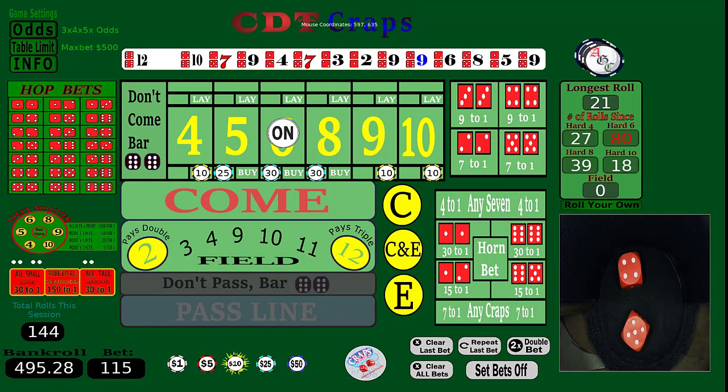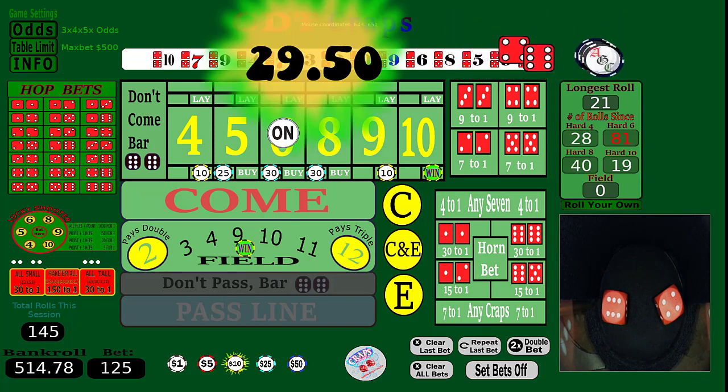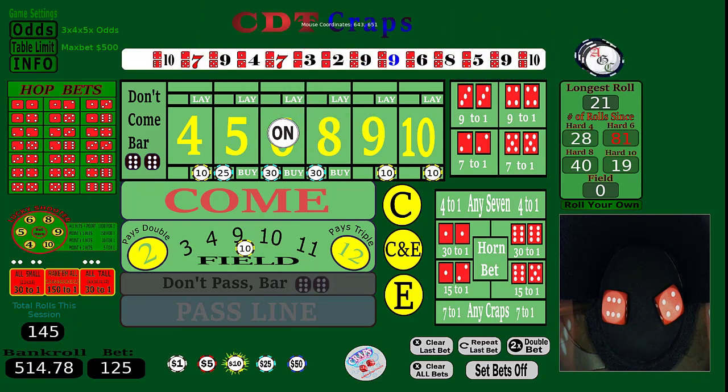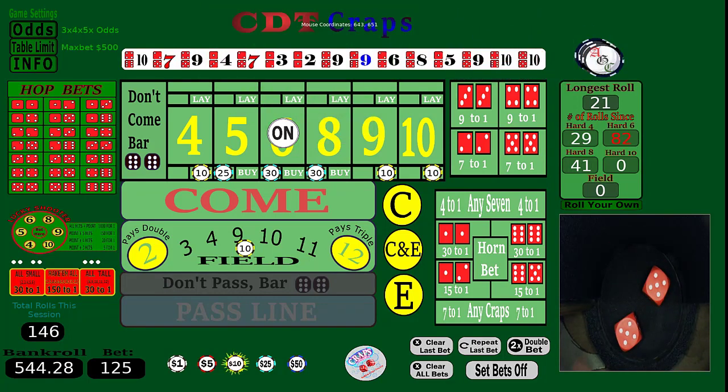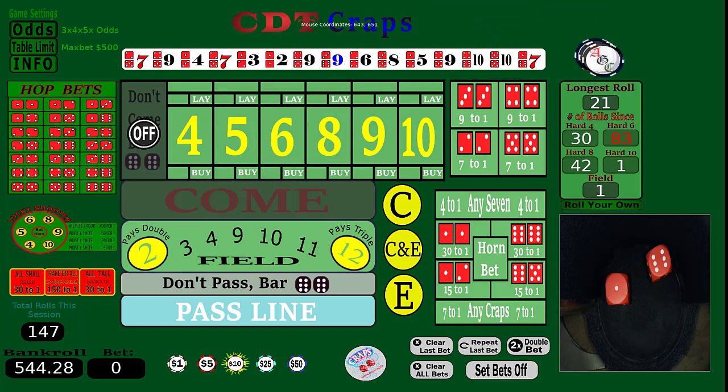Oops, I'll get rid of that. It'll be 10 there. There it is. Okay, that's going to push us into happy territory. So we can't lose right now. There's 10. Let's go. Okay, there's our 7.